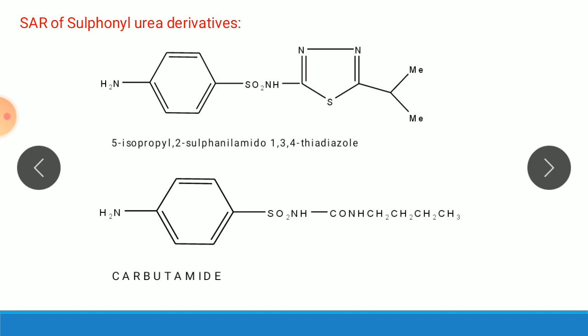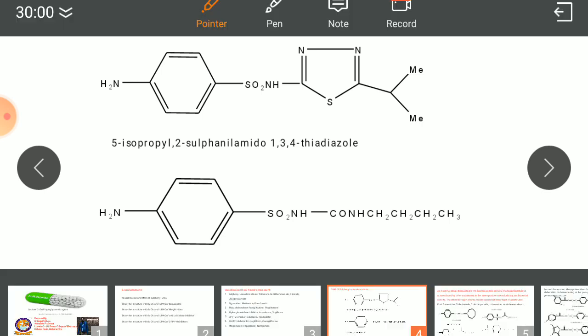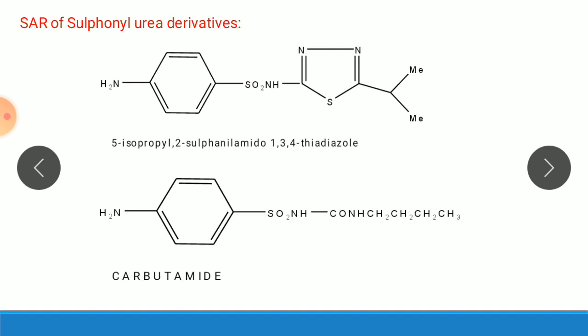SAR of sulfonylurea. The discovery of sulfonylurea as an oral hypoglycemic agent was made accidentally. In 1942, it was observed that some sulfonamides prepared for antibacterial property caused hypoglycemia in experimental animals. One such compound was 5-isopropyl-2-sulfonylamido-1,3,4-thiadiazole. So it is the first compound of this category. This led to the synthesis of a series of sulfonylureas and carbutamide.